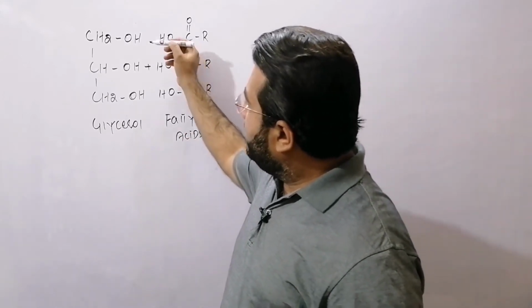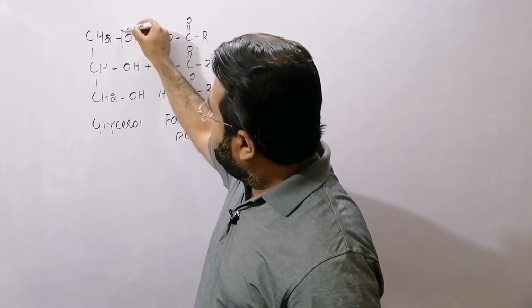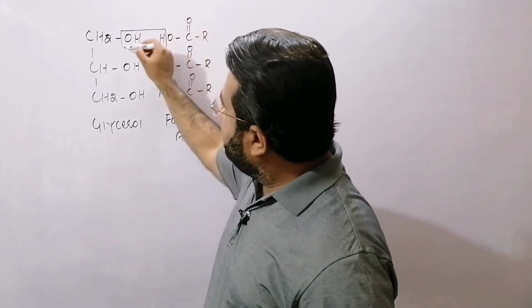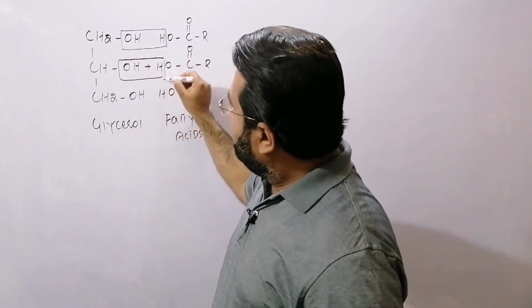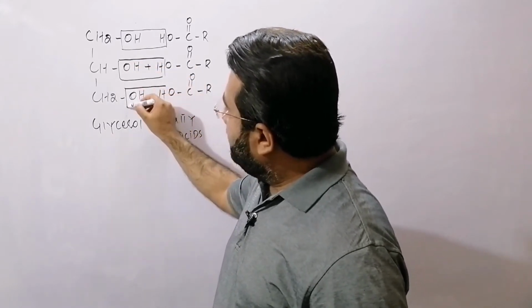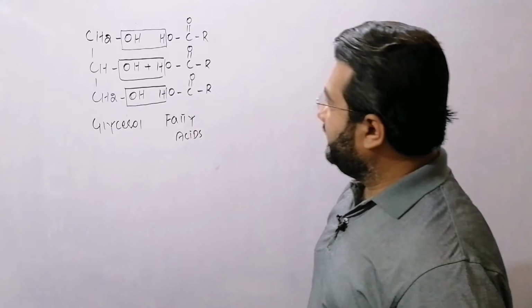My dear students, the glycerol and fatty acid, they react with each other. OH group from glycerol combines with H group from the fatty acid.